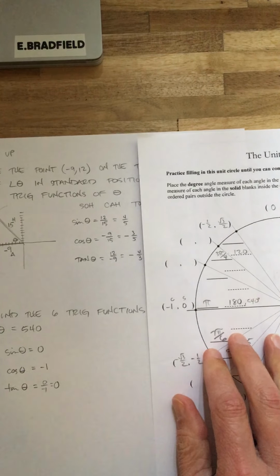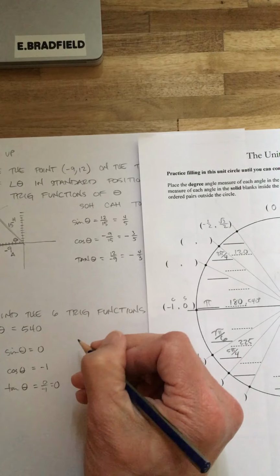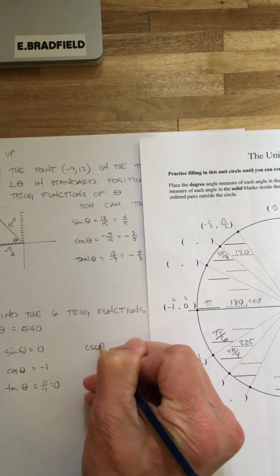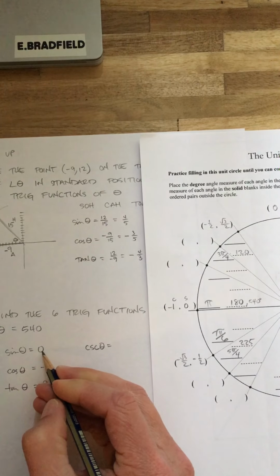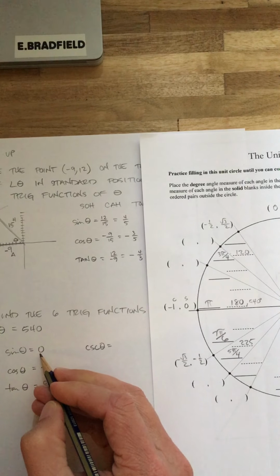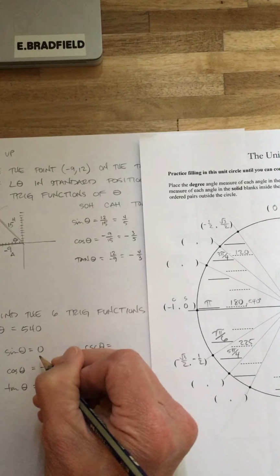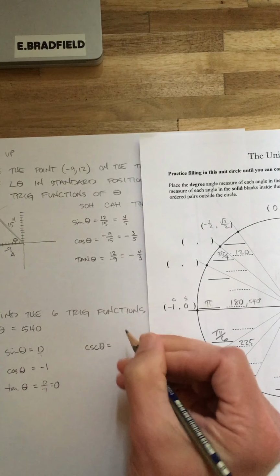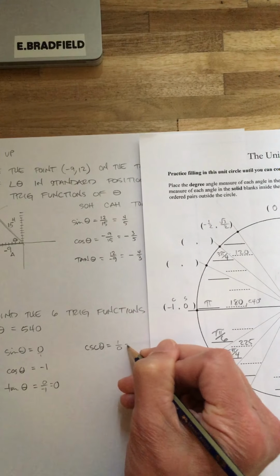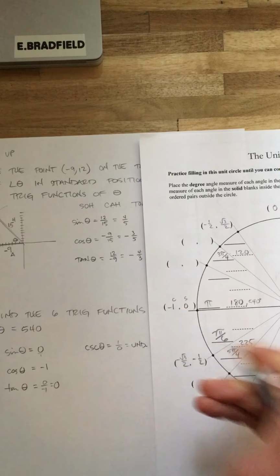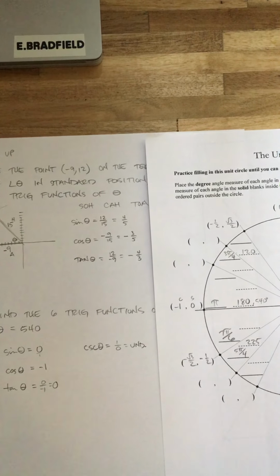All right, now let's do the reciprocals of this. So the cosecant of theta is going to be the reciprocal of 0. Well, that puts 0 in the denominator, doesn't it? So we can't have that. This is like 0 over 1, so if you write this as 1 over 0, that is undefined. We'll just write UND for undefined.